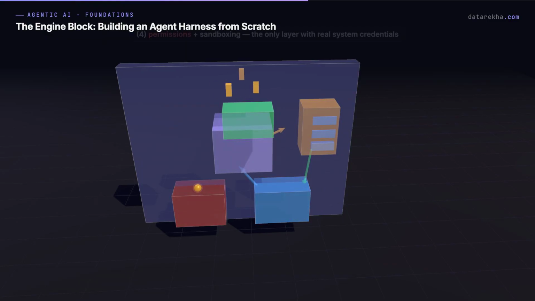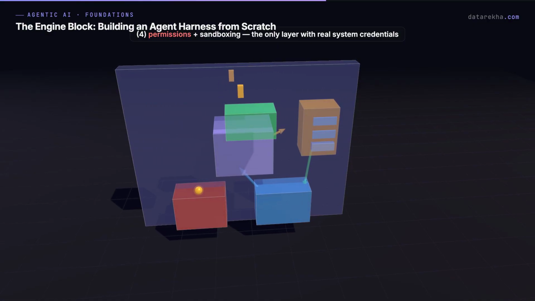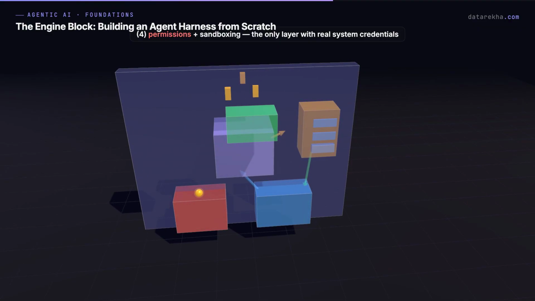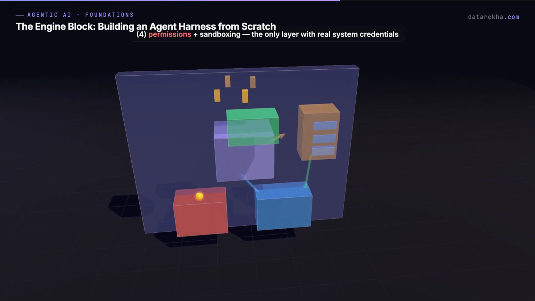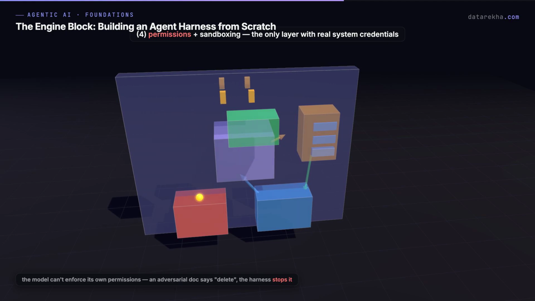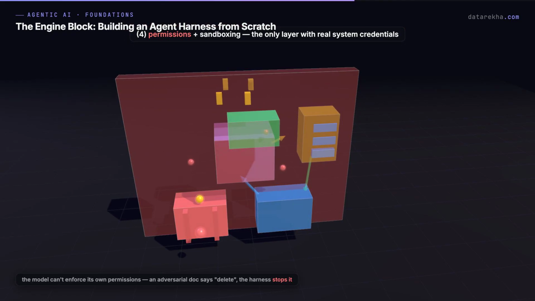4. Permissions and sandboxing. The last line of defense before side effects. Tools write files, call APIs, send emails. And here's why it lives here. The model cannot enforce its own permissions. It can only request actions. The harness is the only component running with real system credentials. If an adversarial document tells the model to call a destructive tool, the harness either stops it or it happens.